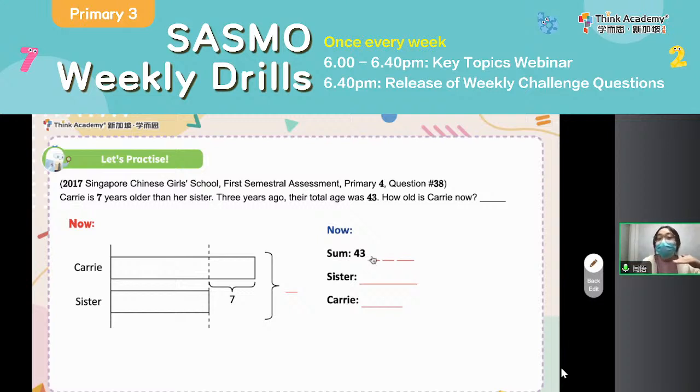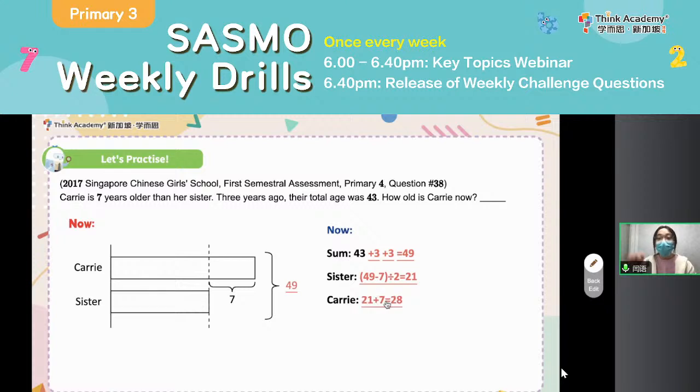Then based on 3 years, you see that Carrie is getting older, and sister is getting older. So here we need to plus 3 twice. So what about the current sum? It should be 49. And then again, you can see that this is a sum and difference problem. So how can we figure out the equal part? Again, sum minus difference divided by 2.